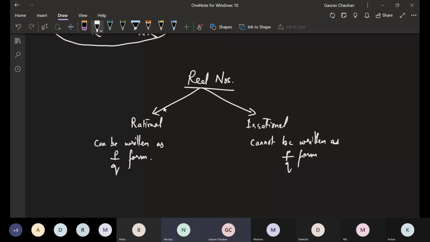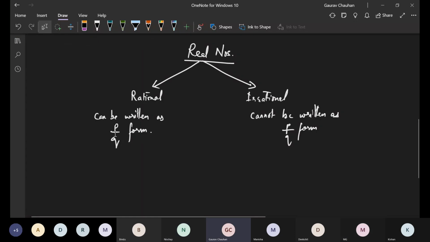Integers, sir. Very good. And one more qualification you have to tell: Q is not equal to 0. So we'll write it like this: P comma Q belongs to Z. You remember last year I had told you the symbol Z for integers.